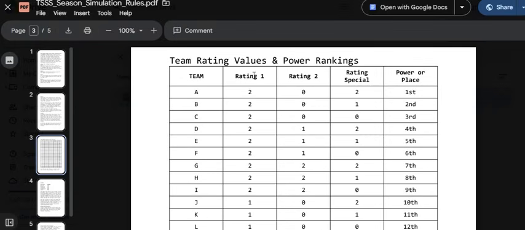Remember, I talked about the value of the simple series originally was we used number ratings instead of grades. And those number values add up to the charts that you're going to use for scoring in the actual games. So 0 is a great defensive rating. A 2 is a great offensive rating, and a 1 is average. So, why is a 2-0-2 first in this situation? Well, because if this was football, this would be a top offense, a top defense, and a top comeback. They would be the best possible ability for a football team.